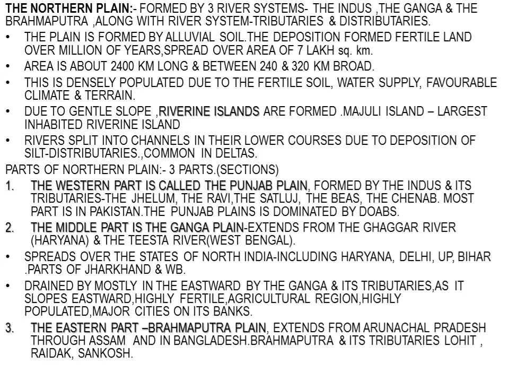The distributaries are a common feature only where the river forms a delta. Delta formation is there in the eastern coastal plains of India, not on the western part of India. Okay, so this is how the northern plains are formed.